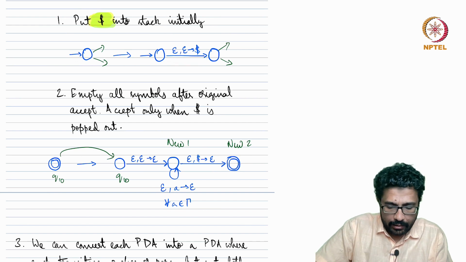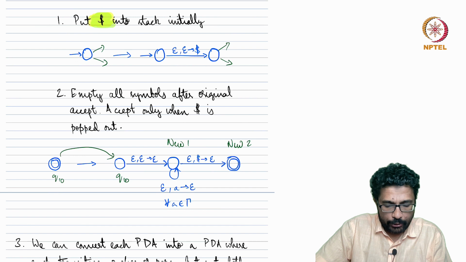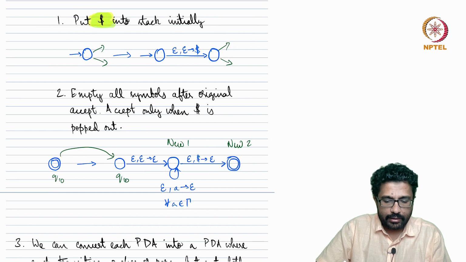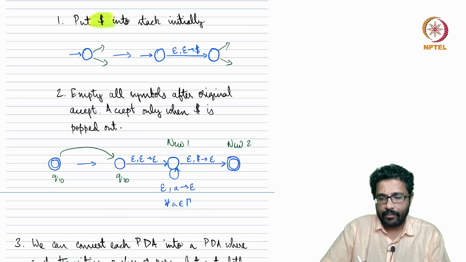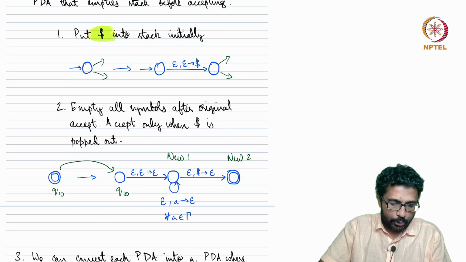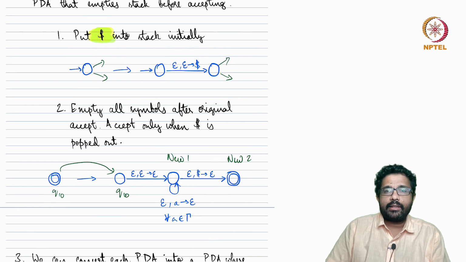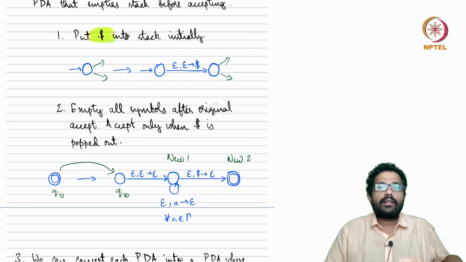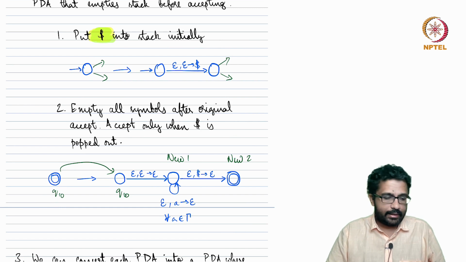So for every accepting state like Q10, we add these two new states. This ensures that whenever it accepts, the stack is empty. So even though it is not a requirement that the stack is emptied while accepting, given a PDA, we can convert it into a PDA which always empties the stack.